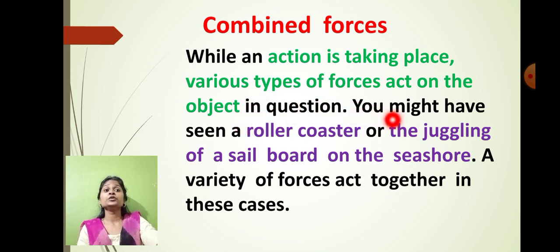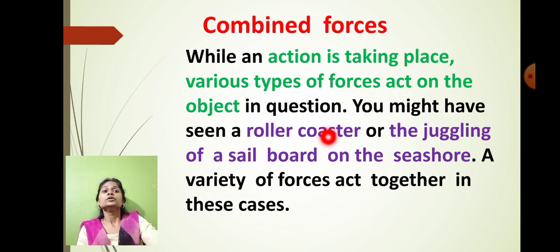While an action is taking place, various types of forces act on the object in question. You might have seen a roller coaster. There is a lot of frictional force, gravitational force, circular force also there. So there are so many forces involved in one activity. When so many forces are involved in one such activity, then it is called what? Combined force.